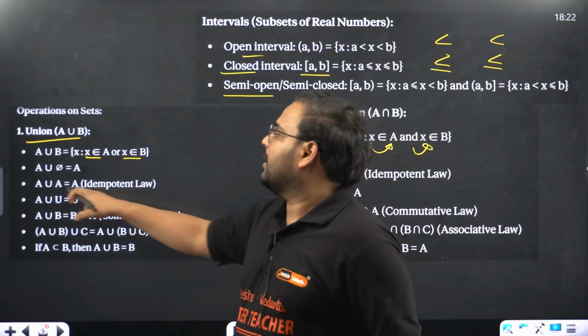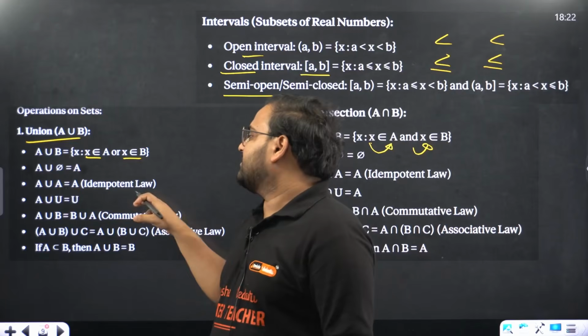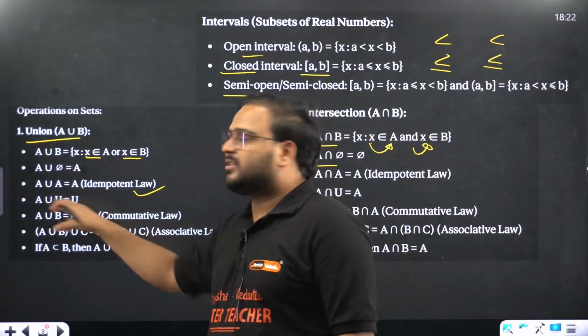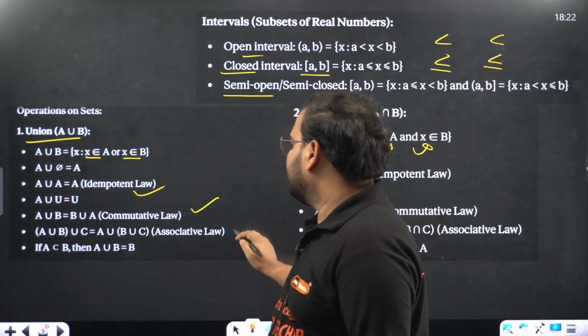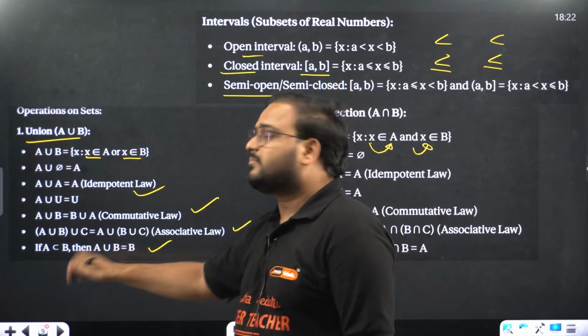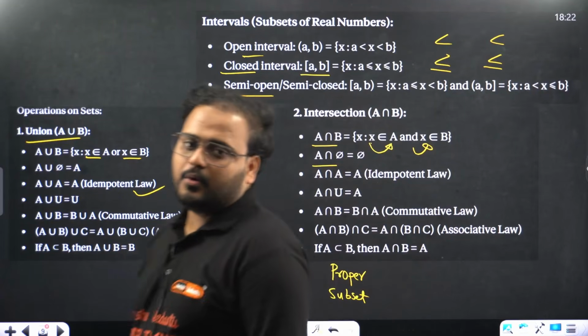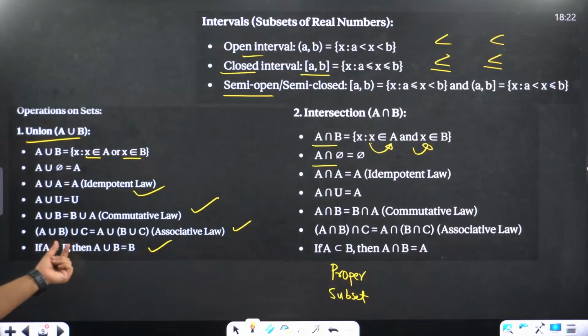A union with A is again A. This is the idempotent law back. A union with the universe is U. Okay. Properties again continue: commutative, associative, and the proper subset property. Because in this case B is larger, right? So the union will become the larger set.